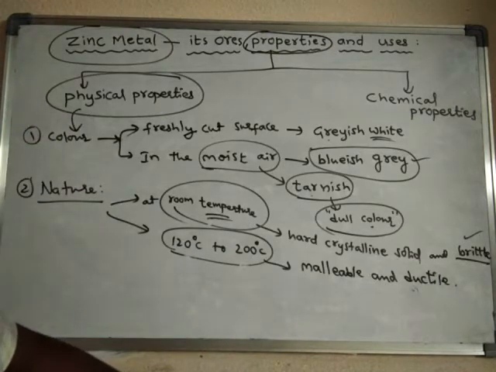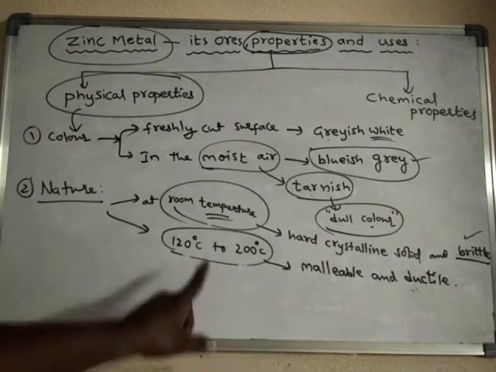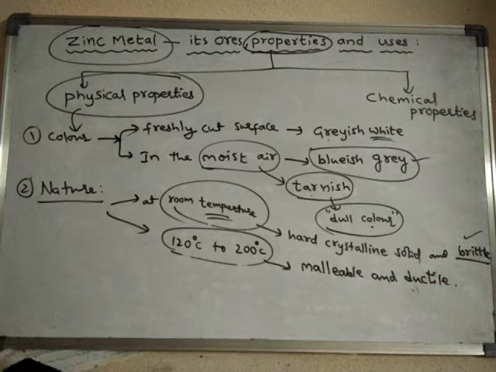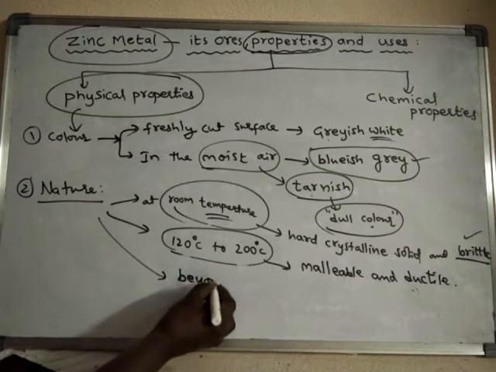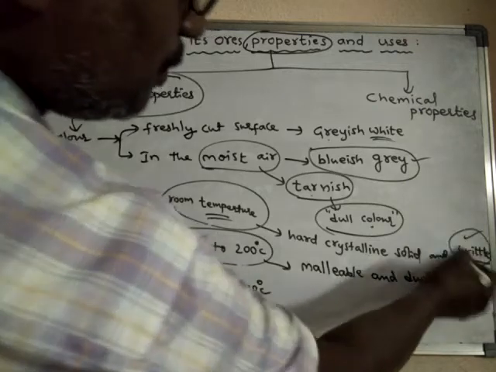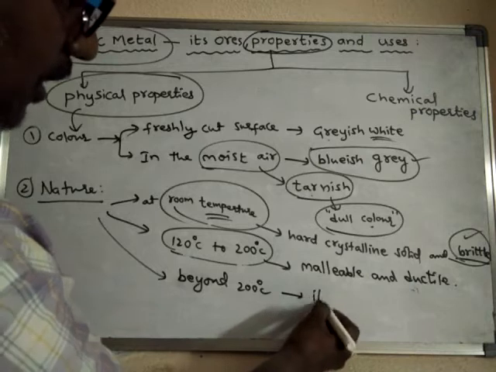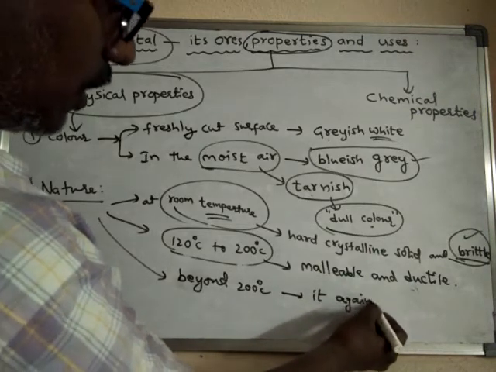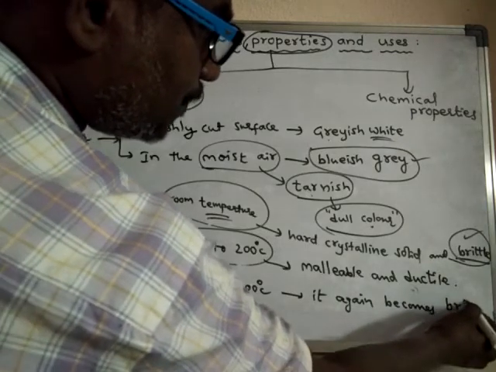That means we can prepare sheets of zinc only upon heating zinc metal to this temperature range. Beyond 200 degrees centigrade, zinc again becomes brittle.